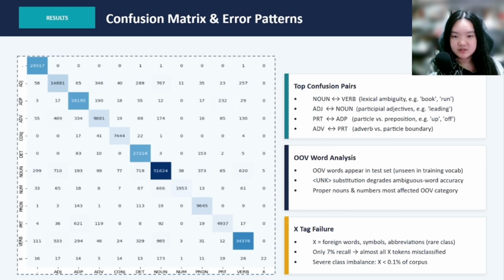The confusion matrix confirms the diagonal is dominant, but highlights four key error pairs: noun with verb, adjective with noun, particle with adposition, and adverb with particle boundary ambiguities. OOV words disproportionately affect proper nouns and numbers. The X tag failure stems entirely from severe class imbalance. Almost all X tokens are misclassified as something else.